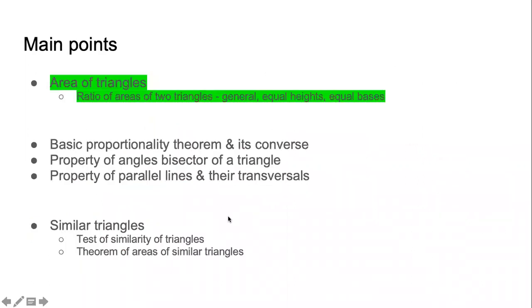So this is what we have covered. There is a lot of content in this chapter. We have just covered the first part, which is area of triangles and ratio of areas of two triangles, the general case, the case of equal heights, and case of equal bases. In the next session, we will cover the remaining points, and we will complete the revision.